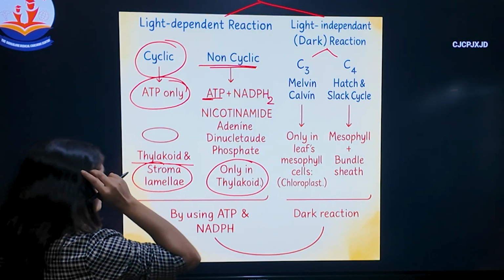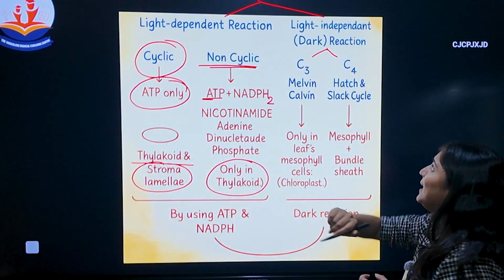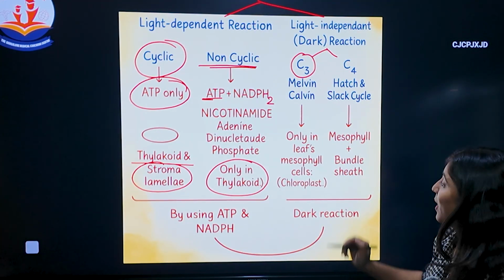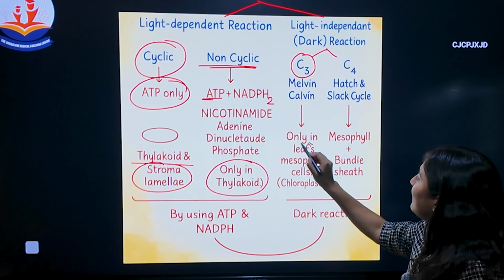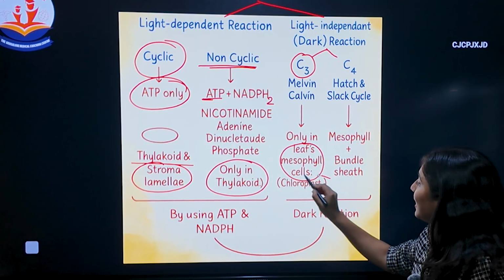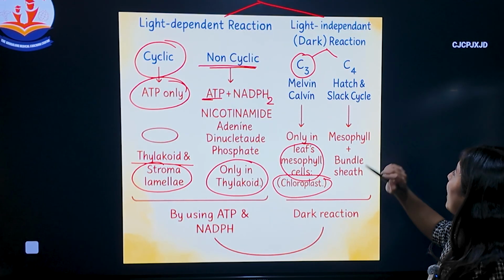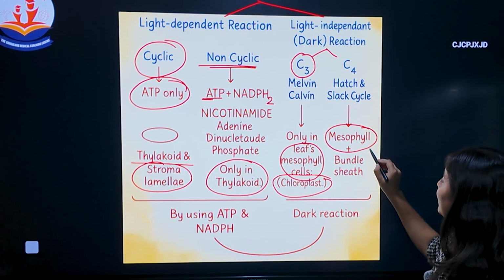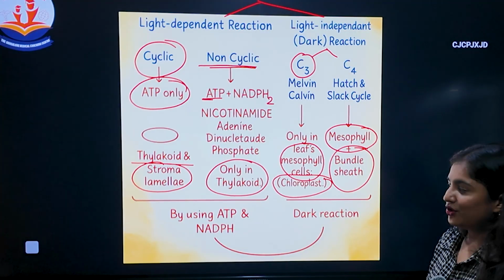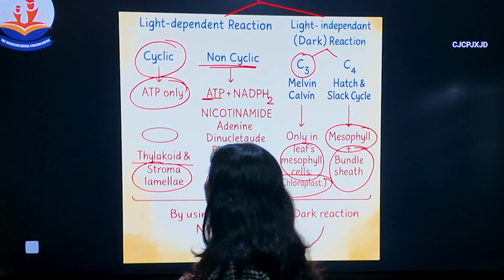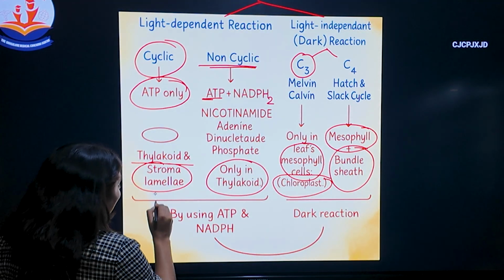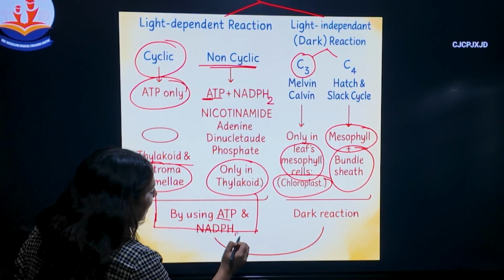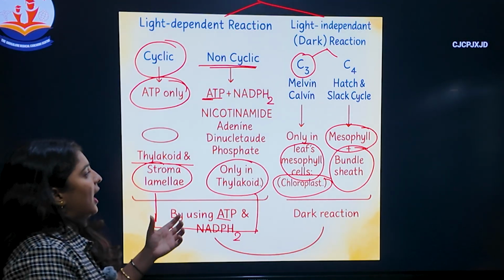Okay. So when we talk about the light independent reaction, where does the C3 cycle take place? Only in the leaves, in mesophyll cells, that is in the chloroplast. Coming to the Hatch cycle, it takes place in mesophyll plus bundle sheath. So finally, from the cyclic and non-cyclic reactions we get ATP and NADPH2, right?